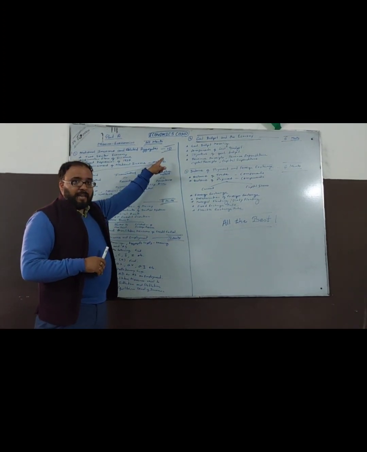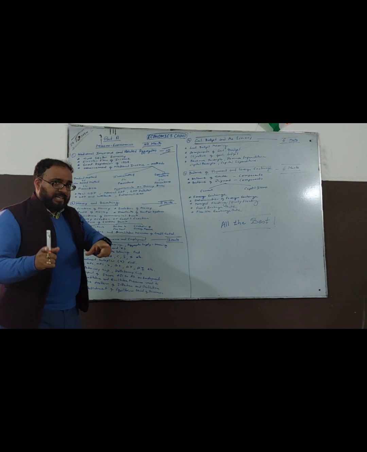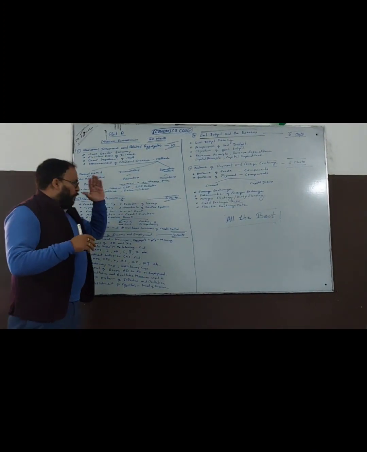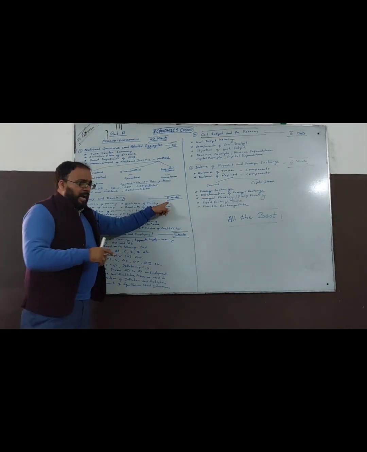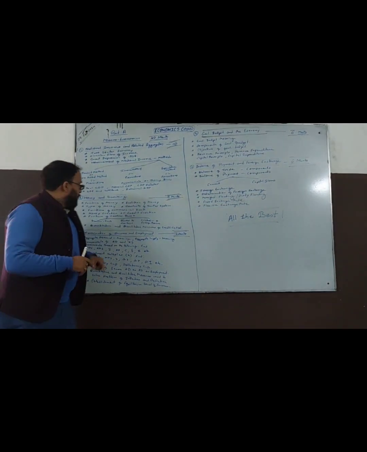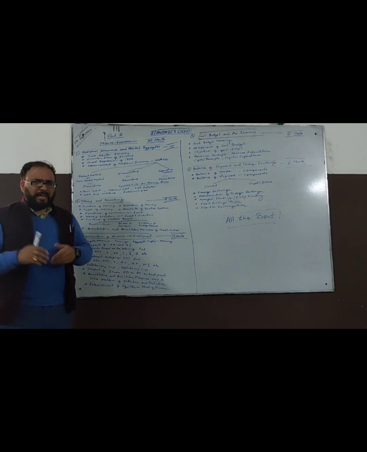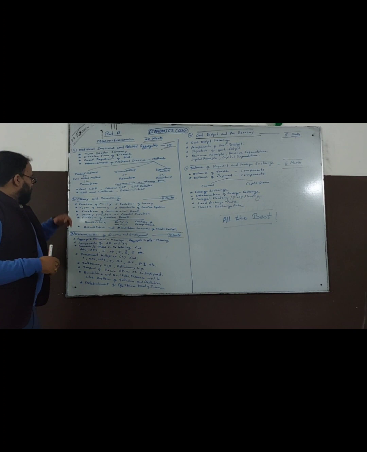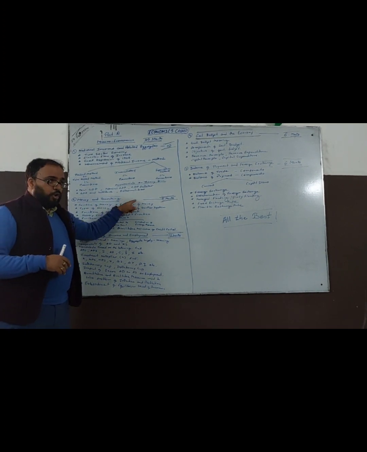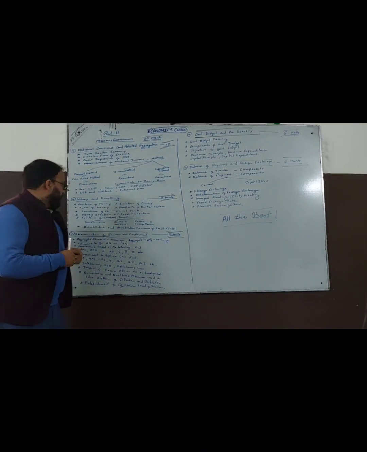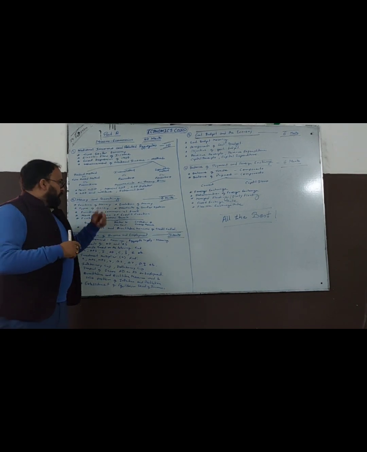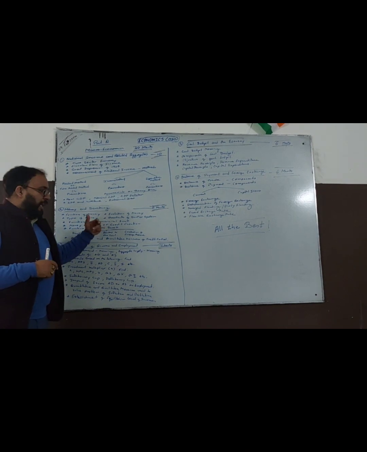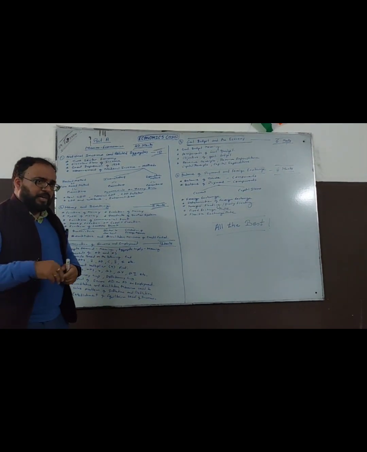The unit is of 10 marks. Do these topics, and you will definitely score 8 to 10 marks in this unit. Now coming to the second part, very easy, you can score the entire 6 marks of this unit, money and banking. Easy topic, you have been studying this topic many times, a common topic. First, the functions of money, evolution of money, how money came into existence, then types of money, then drawbacks of the barter system, then money creation or credit creation process, very important, many times every year.